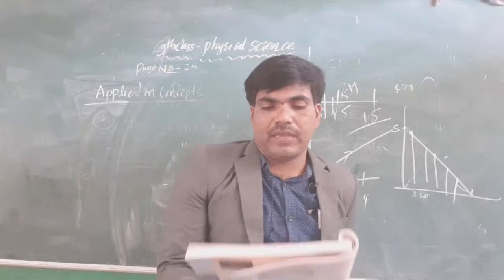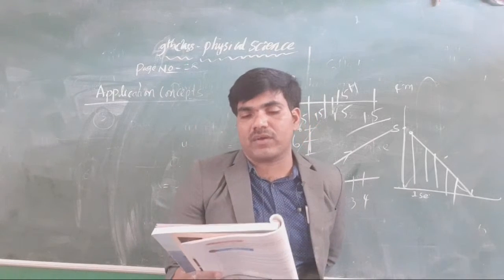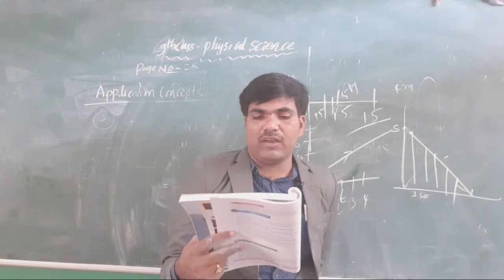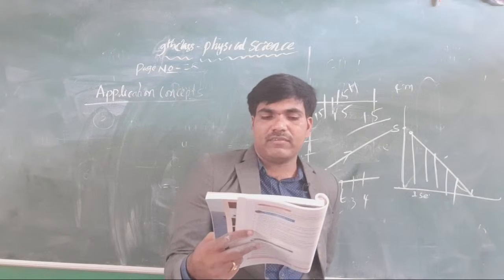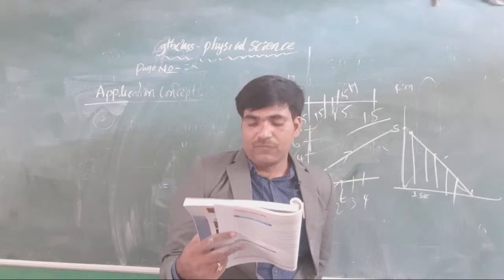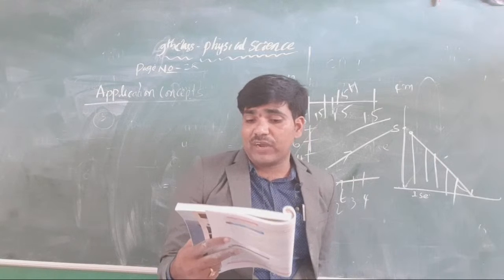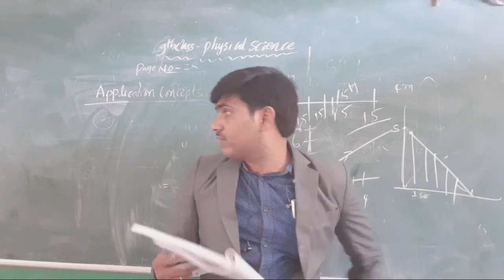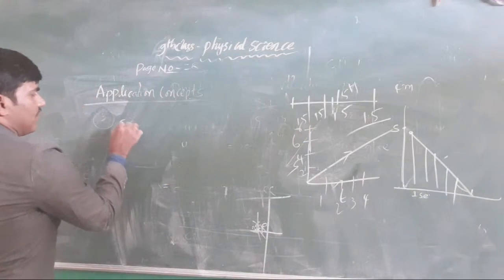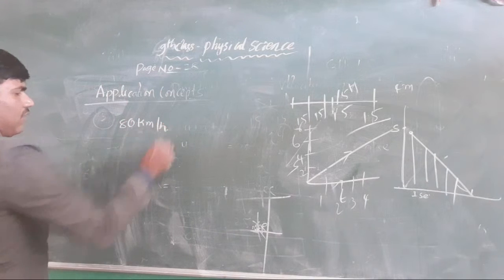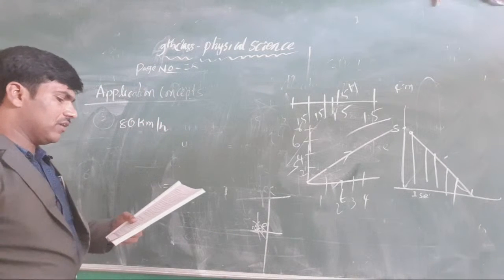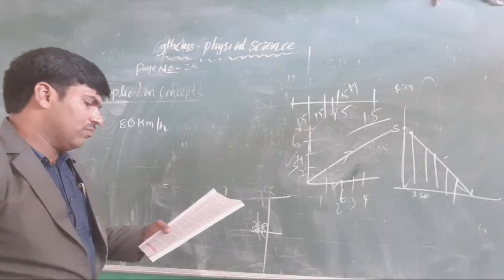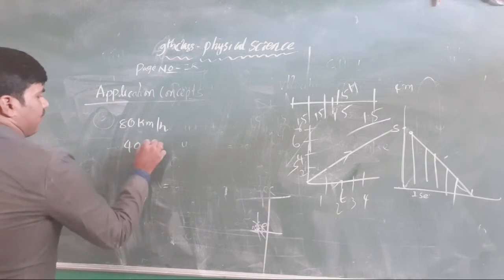A car travels at a speed of 80 km per hour during the first half of its running time, and 40 km per hour during the other half. Find the average speed of the car. One car is traveling at 80 km per hour during the first half of the running time, and at 40 km per hour in the next half.